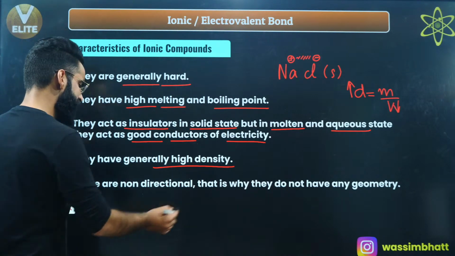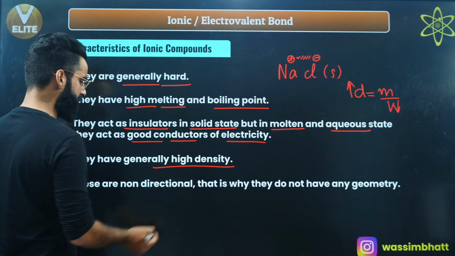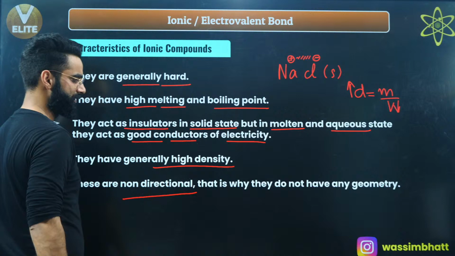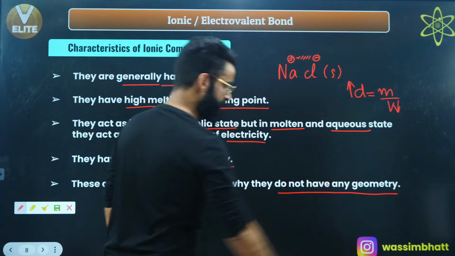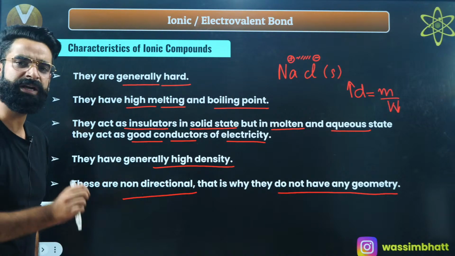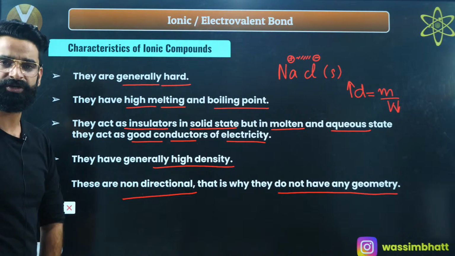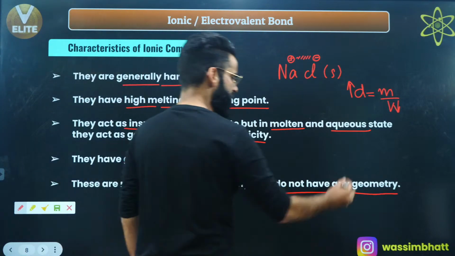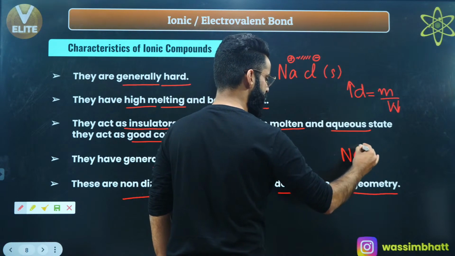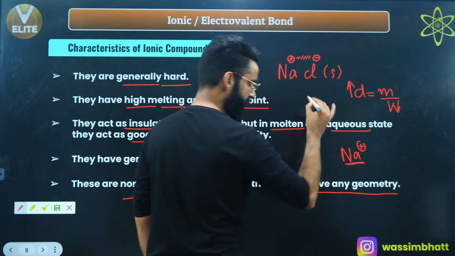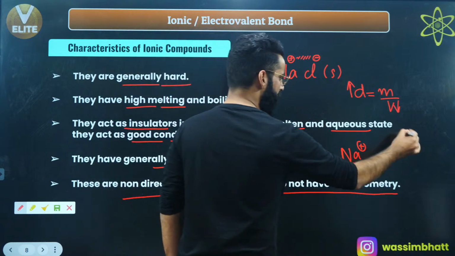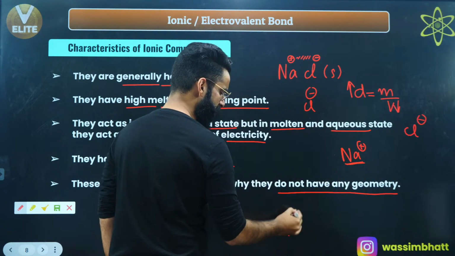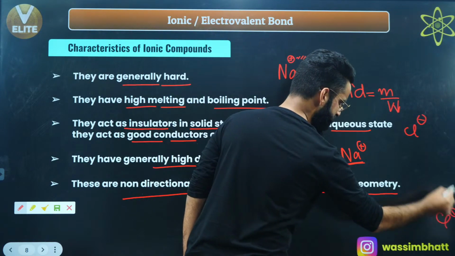And at the same time, if I talk about ionic compounds, or about the ionic bond in particular, it is non-directional. That is why they do not have any geometry, right? This ionic bond, this electrostatic force of attraction, is non-directional. What does that mean? See, for example, I keep Na positive over here. Now, over here I've kept one Cl negative, right here one Cl negative, right here one Cl negative, and right here one Cl negative.